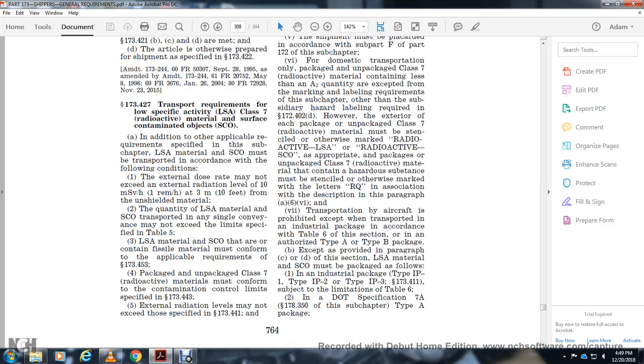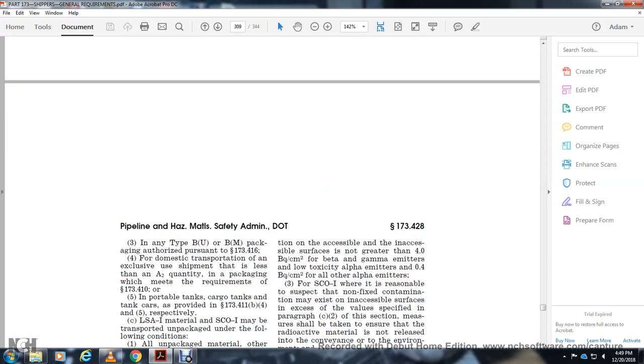DOT specification 7A, 178.350 of the subchapter, with the Type A package. Any Type B(U) or B(M) package authorized under 173.416 may be used for domestic transportation, except for the shipment of less than the A2 quantity of a package which meets the requirements of 173.410. Portable tanks, cargo tanks and tank cars are provided in 173.411 and paragraphs B4 and 5 respectively. Those low specific activity 1 and surface contaminated objects may be transported unpacked.